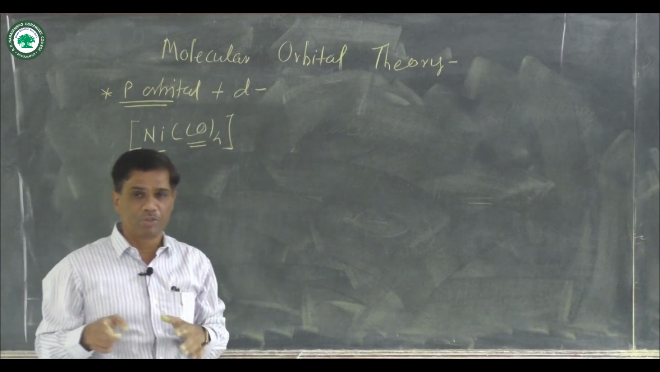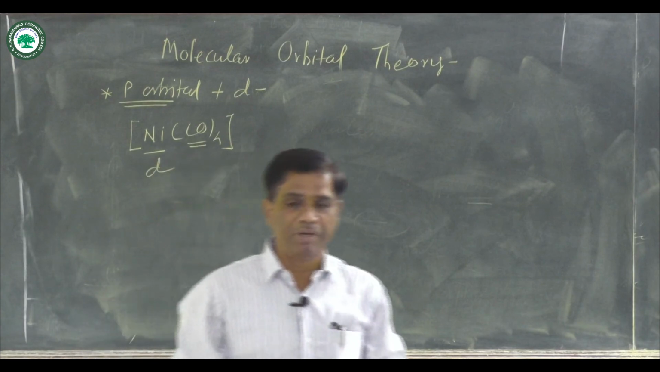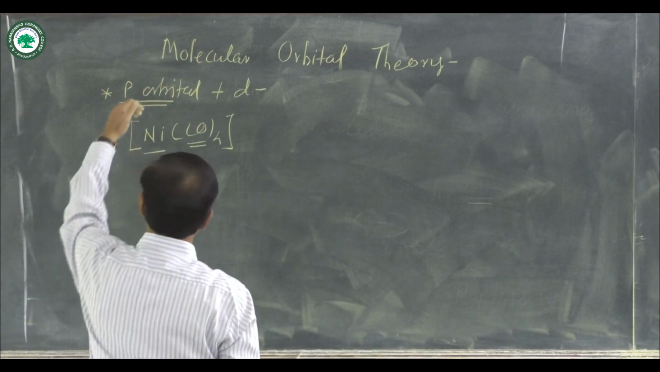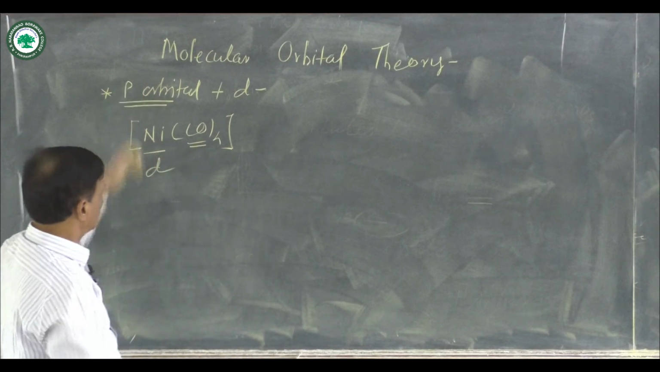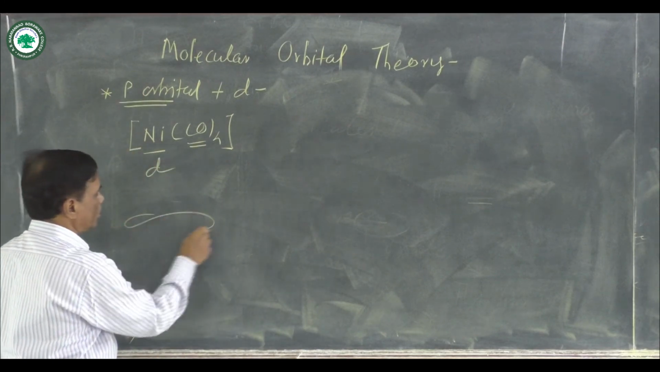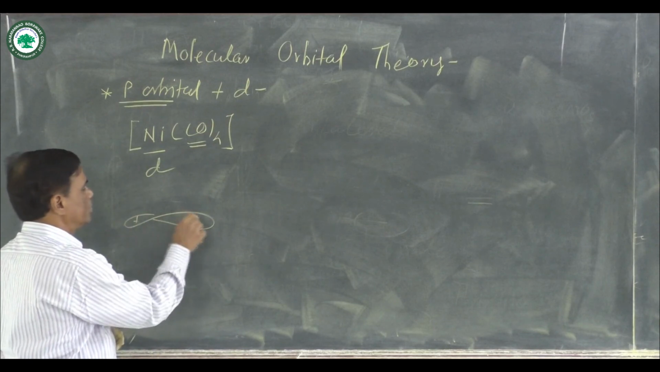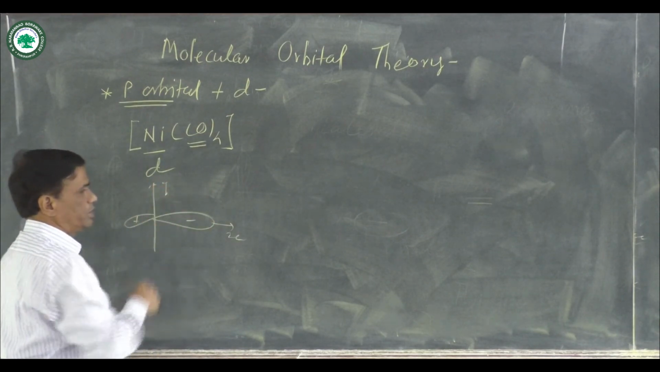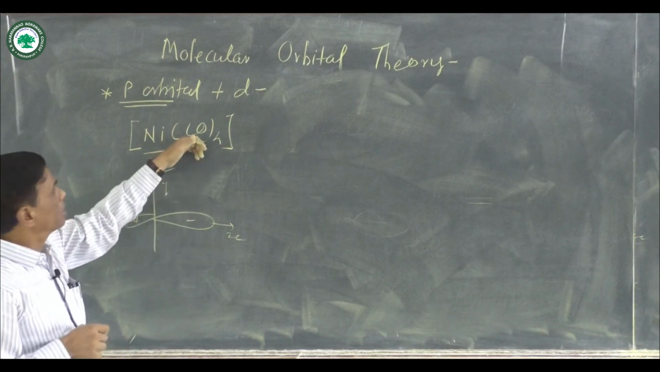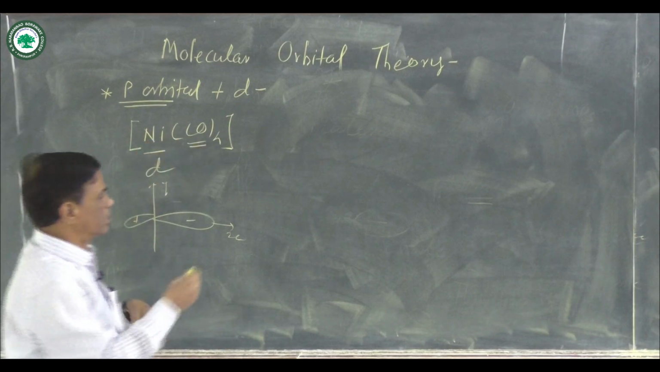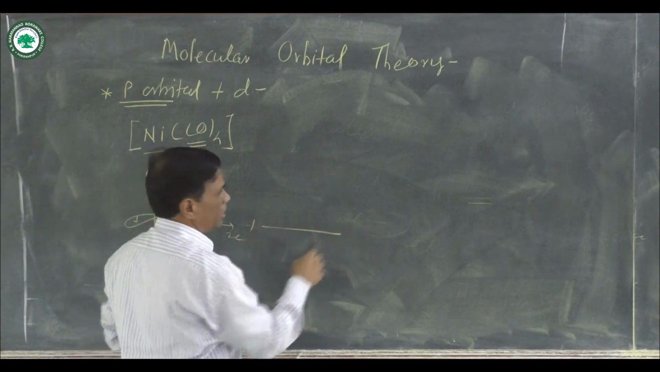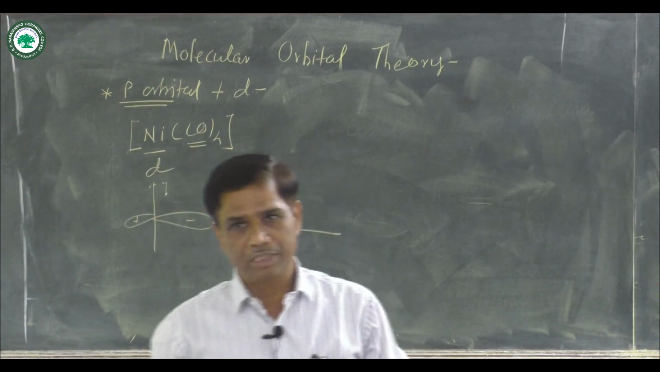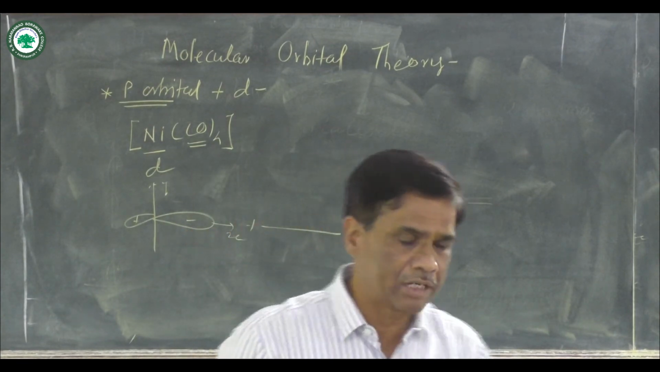Again there is a formation of bonding molecular orbitals and anti-bonding molecular orbitals. Suppose you take the p orbital as a px orbital, which is dumbbell shaped, with a positive here and a negative here, and suppose this is the x-axis and this is the y-axis. If you take the nickel d orbital, such as dx square minus y square and dz square, those combinations occur.